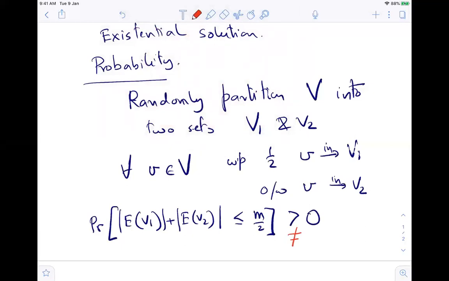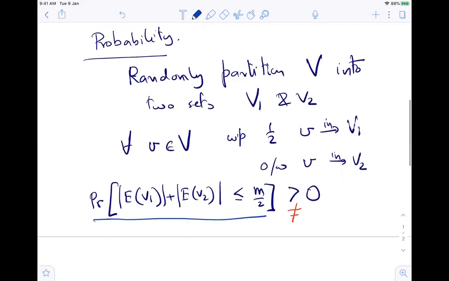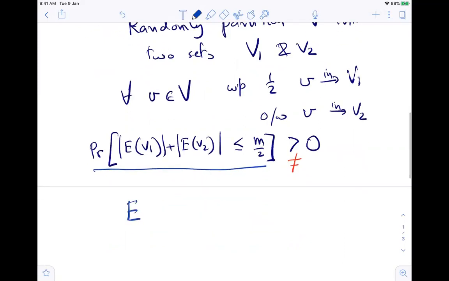Now the question is how do I prove this? There are various ways of doing this kind of probability calculation. Some of them use beautiful concentration inequalities, and in other ways you can do it too. But here, let me do a very simple one. What is the expected value of the size of E1 plus the size of E2?